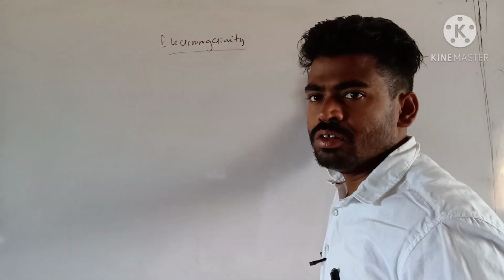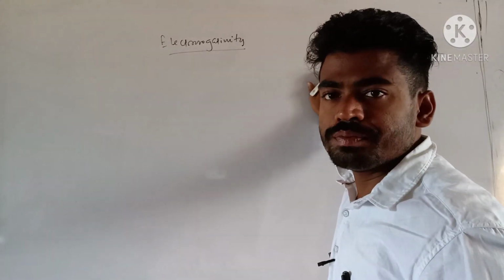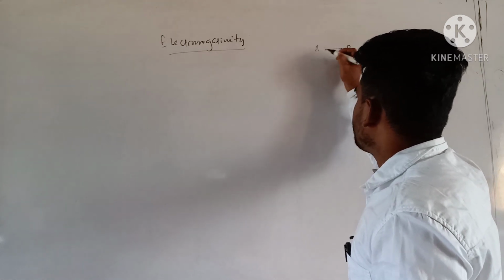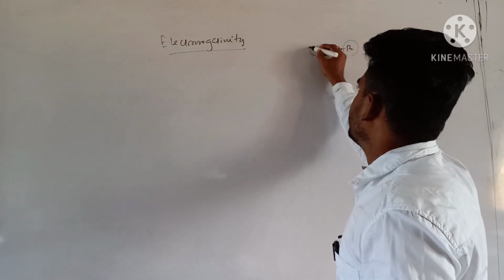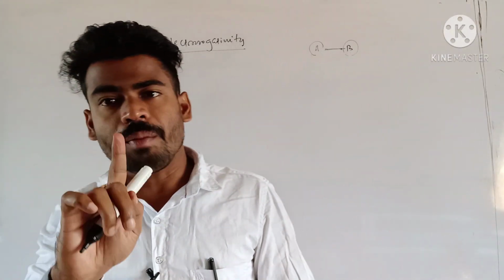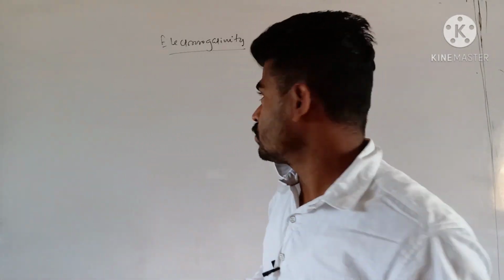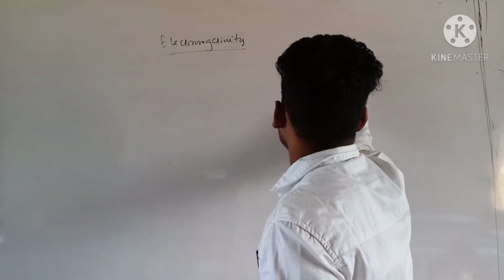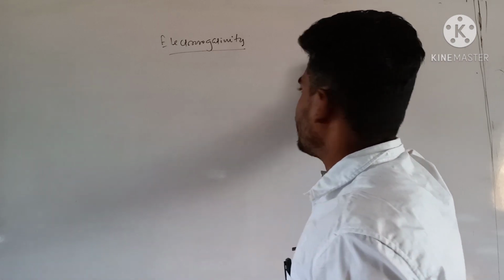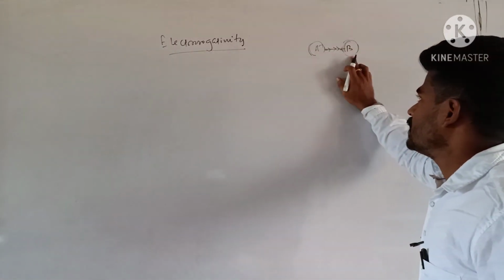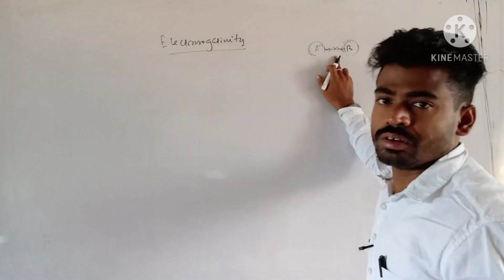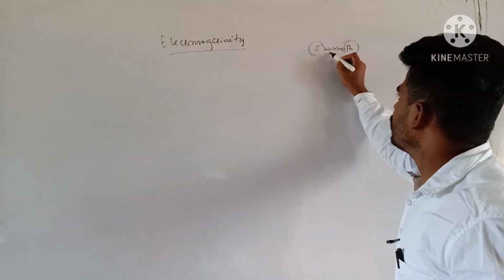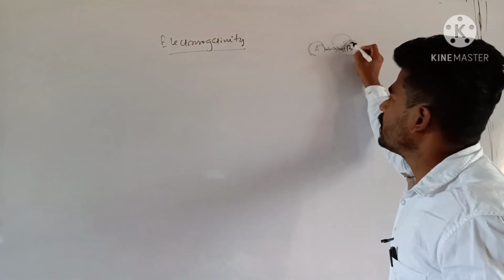In this molecule, the shared pair of electrons, suppose B is more electronegative than A, that means there must be some electronegativity difference over here. So if B is more electronegative than A, then the shared pair of electrons are attracted towards B. They never leave this position, but due to the more electronegative nature of B, the shared pair of electrons are attracted towards B.